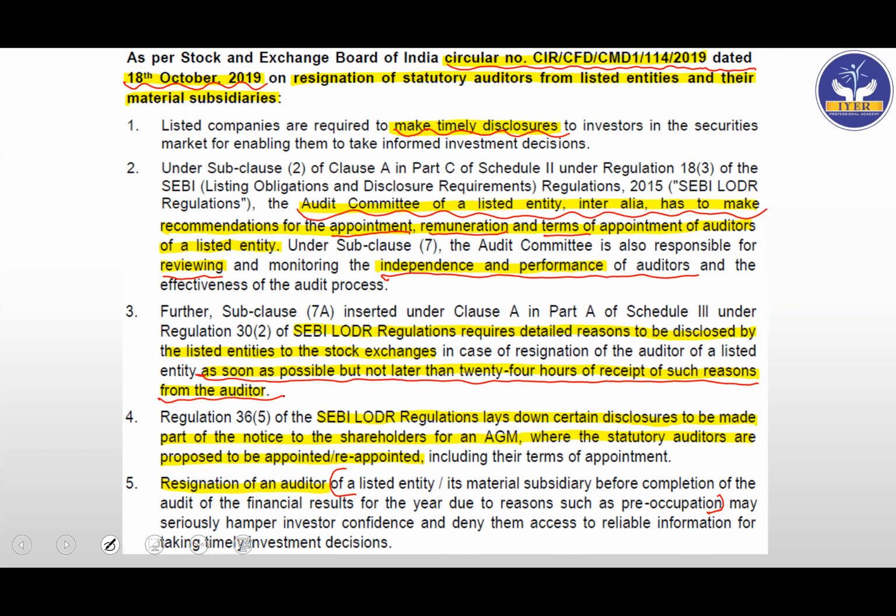Next, after that, you have regulation 36 subregulation 5. This is a very simple part. That is nothing but SEBI LODR regulation lays down certain disclosures to be made part of the notice to the shareholders of the AGM, where the statutory auditors are proposed to be appointed, reappointed, including the terms of appointment.